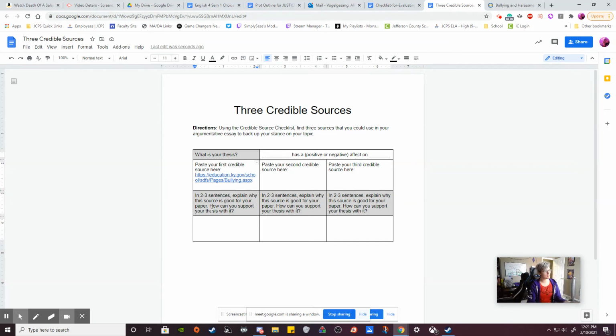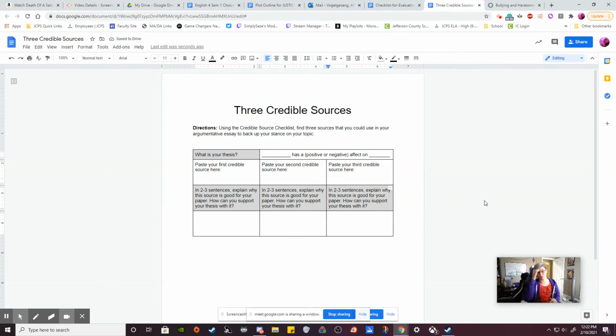So then in 2 to 3 sentences, explain how you can support your thesis with the information that's on this webpage. Yeah, you know it's credible, but what are you going to use it for? How are you going to use this to show that bullying has a negative effect on students, right? So that would require reading it and actually just writing in whatever you perceive with your source in 2 or 3 sentences, whatever it is that you would actually choose on that. So that's it. That's what you're looking for. You're going to do that 3 times. So you're going to find 3 credible sources.